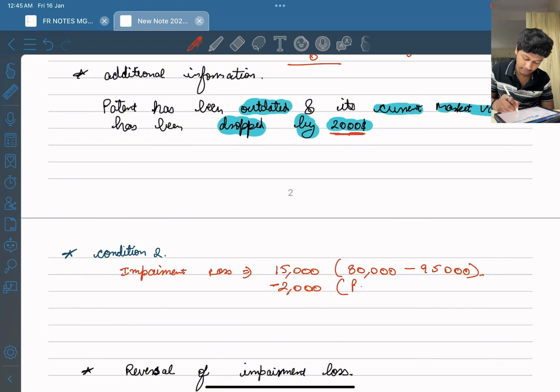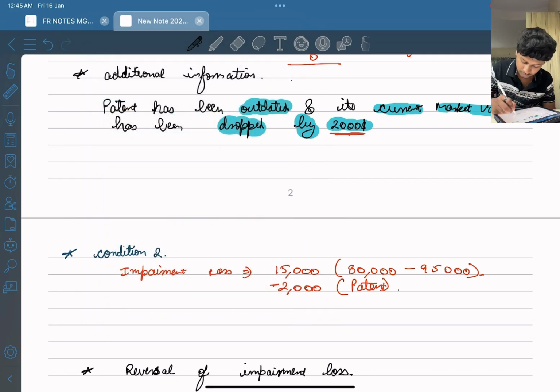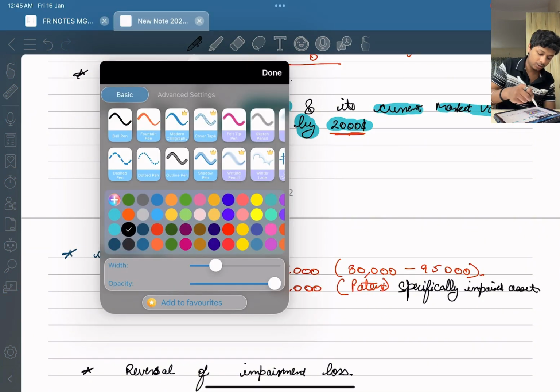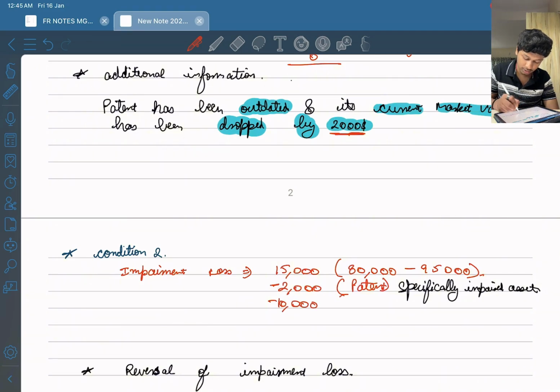This is the patent, and also this is a specifically impaired asset. Okay, so this thing you have to remember, that a specifically impaired asset will be impaired before goodwill, right? Then the goodwill will be impaired, which is 10,000. Goodwill will be impaired, right?